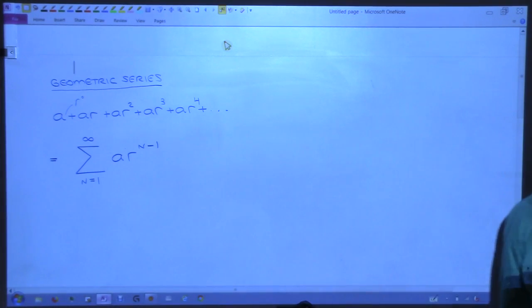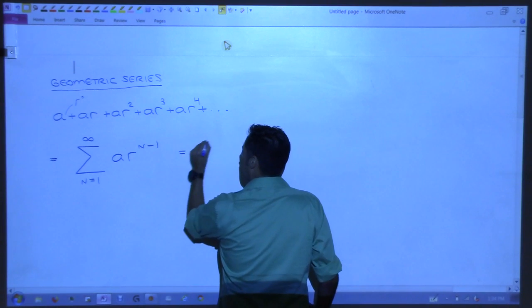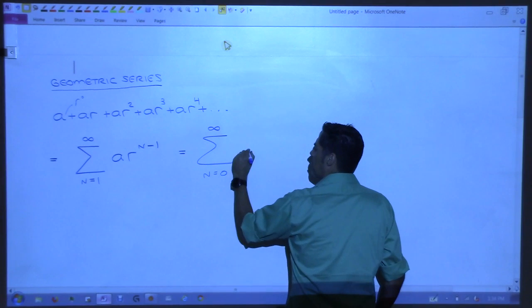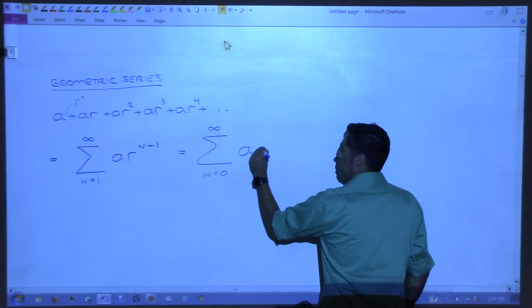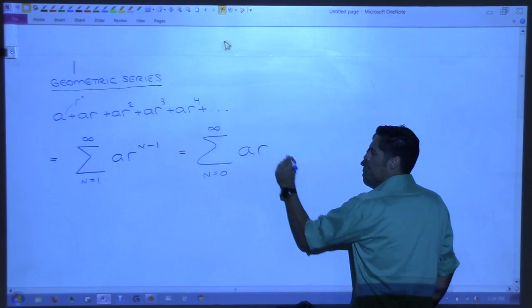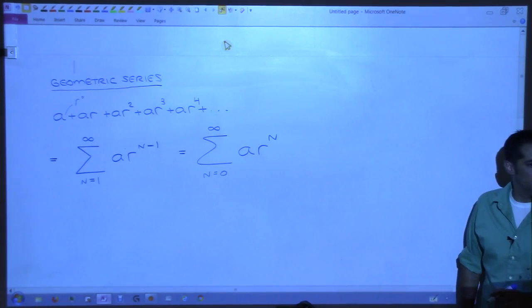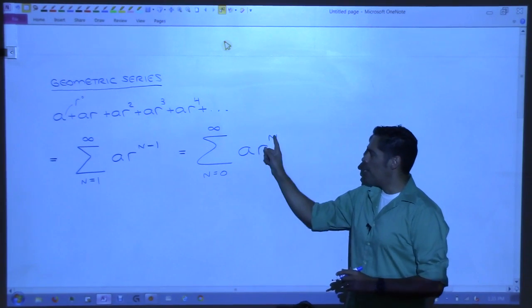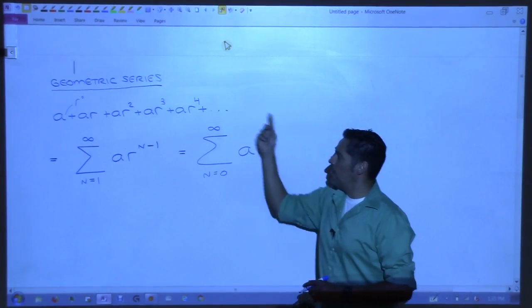Yes? Could you change it, instead of n equals 1, to just n equals 0? What would happen if you did that? I'm glad you asked. You want me to use n equals 0 instead? How would your formula change? Would your formula change? It would just be a r to the n, right? Like this. Would that create the same thing? Does everyone agree that this would create the same thing? If I start at 0 and plug in, I get a times r to the 0, which would be that one. Then I let it go to 1, and it would be that next one.